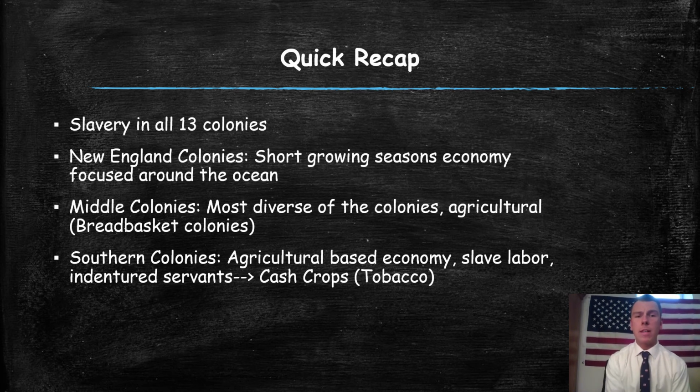So a quick recap. We got to know slavery existed in all 13 colonies, not just the South. It's important that we understand that. You got to know the characteristics of the New England colonies. Just know that there's a short growing season and their economy is focused around the ocean: fishing, shipbuilding. Middle colonies, they're the most diverse, which means they had the most different group of people living there, all from different parts of Europe. Agricultural based, they're known as the breadbasket colonies. And then the southern colonies, we just got to know they are agricultural based. They had slave labor working on plantations. They had indentured servants. And what are they growing on those? Cash crops. The most popular one that we talked about was tobacco.